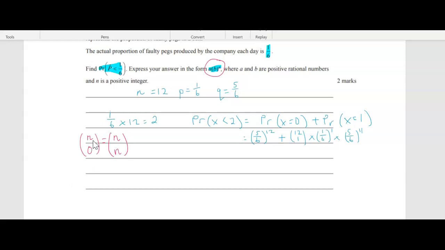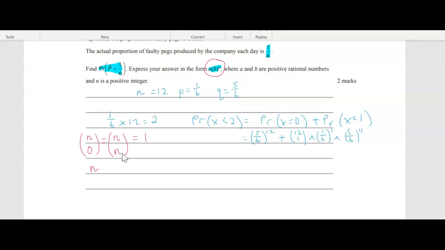So the first one, n choose 0, that means all pegs are fine. There's no defective ones, and n choose n means that they're all defective. So there's only really one possibility. If you can check that on your calculator, you can do 12 choose 0 and 12 choose 12, and it's going to be 1. So you do need to remember this relationship.